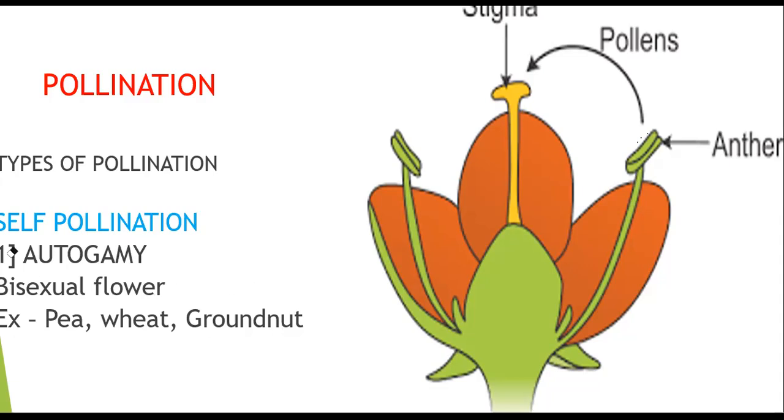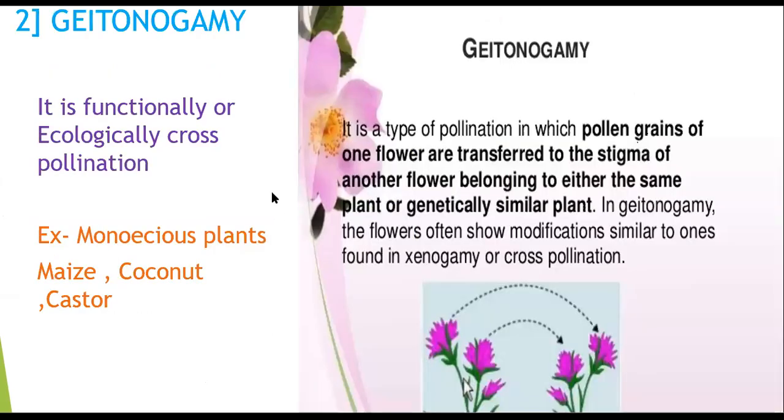Do you know the bisexual flower? Bisexual flower means both the reproductive structures, both the reproductive gametes, are found in the same flower. This condition is called a bisexual flower. Pea, wheat and groundnut are examples of autogamy.